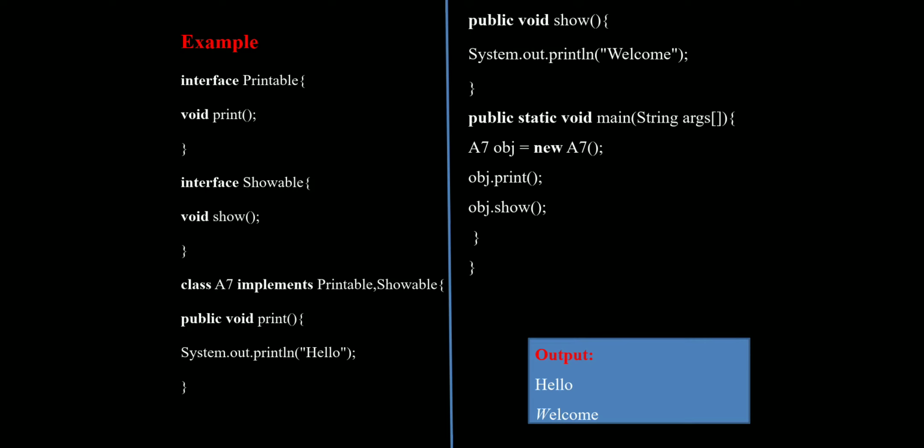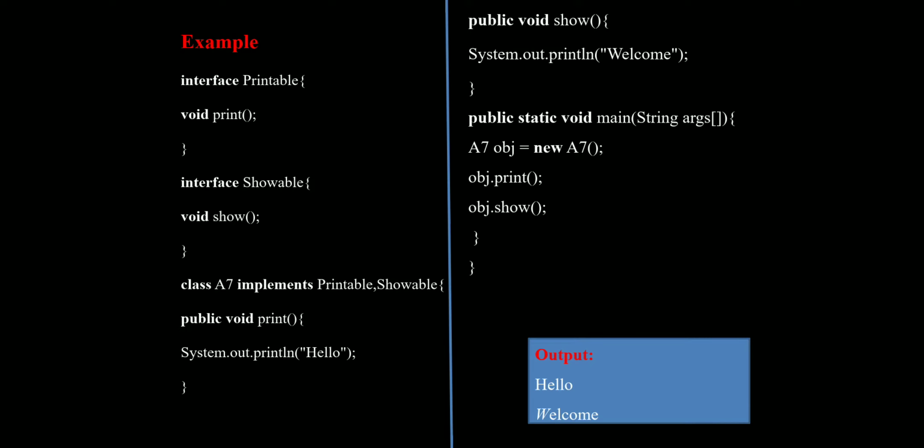And this includes one print method. That print method includes an output line, that is System.out.println. It is used to print a statement in our console. In that, we print hello as a statement. And again, in the show method, we print welcome.